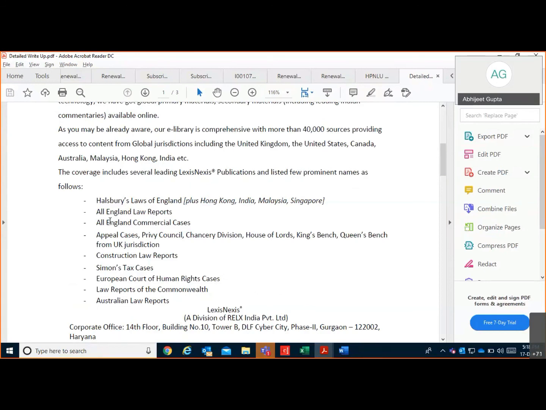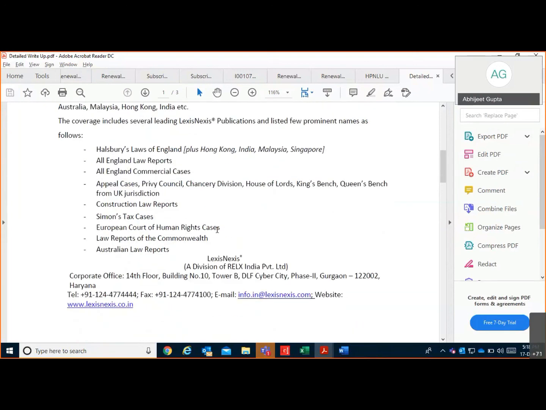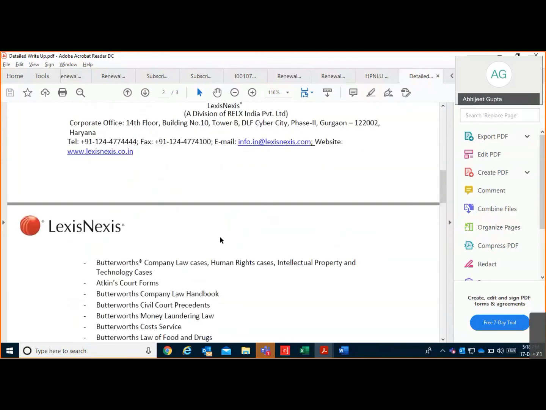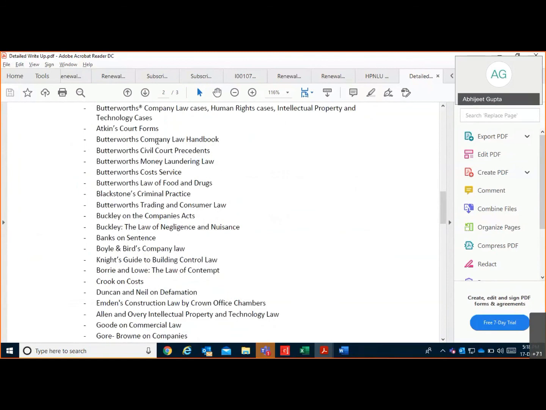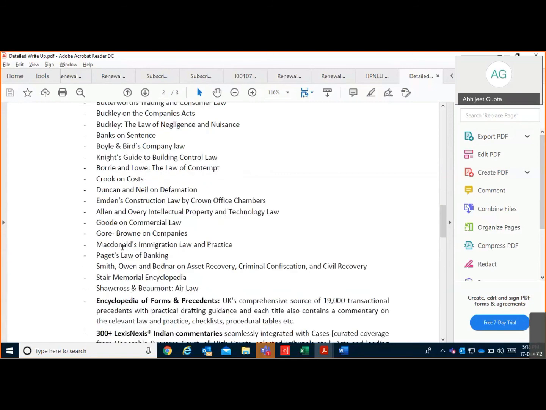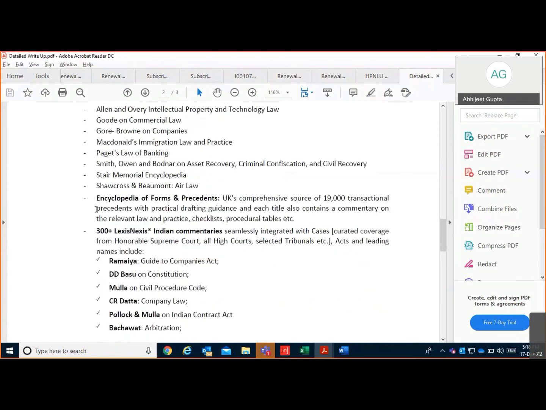Then All England Law Reports, All England Commercial Cases, Appeal Cases, Privy Council, Chancery Division, House of Lords. Then the entire Simon's Tax Cases, European Court of Human Rights cases, Law Reports of the Commonwealth, Australian Law Reports. Then the entire Butterworth series. Then a few international commentaries, starting from Buckley to Banks on Sentence, Boyle and Birds, Crook on Costs. Then the entire Encyclopaedia of Forms and Precedents is covered here.